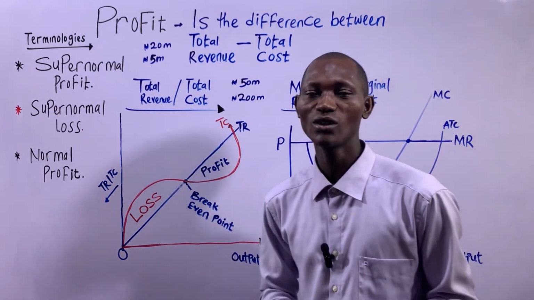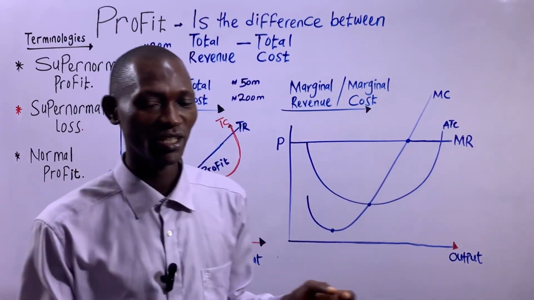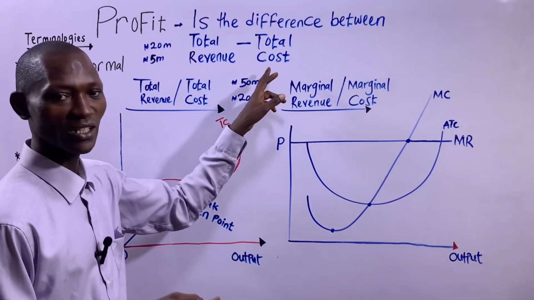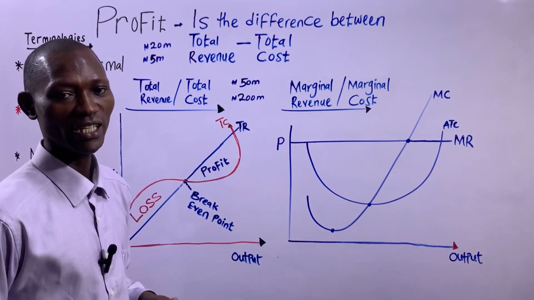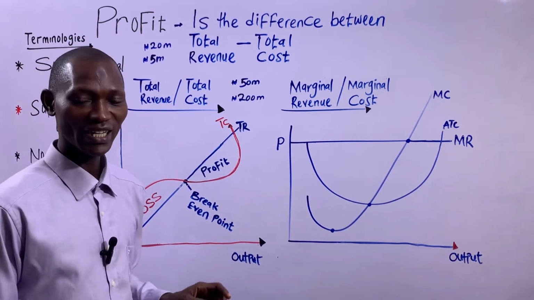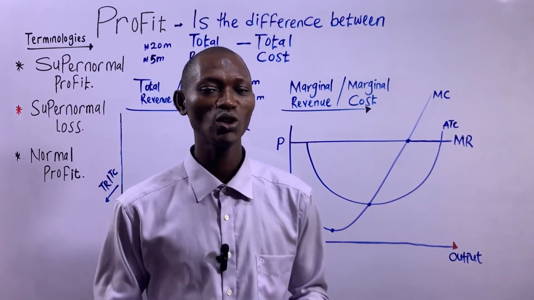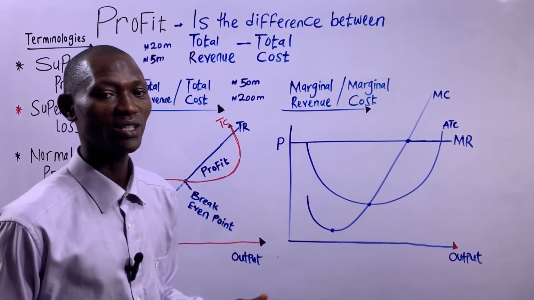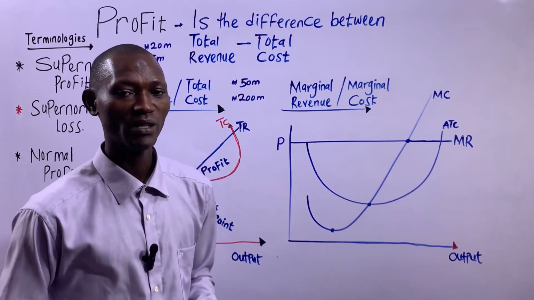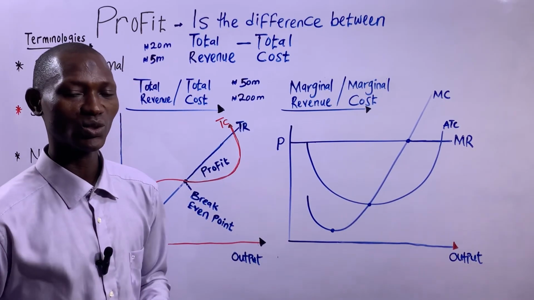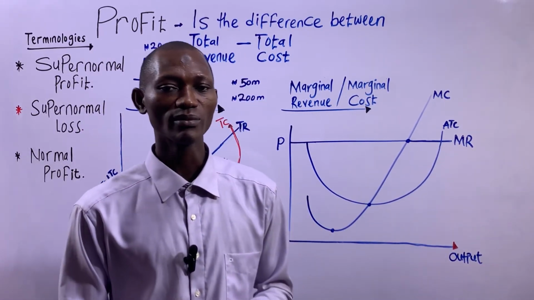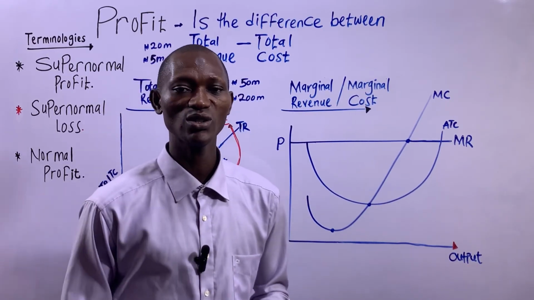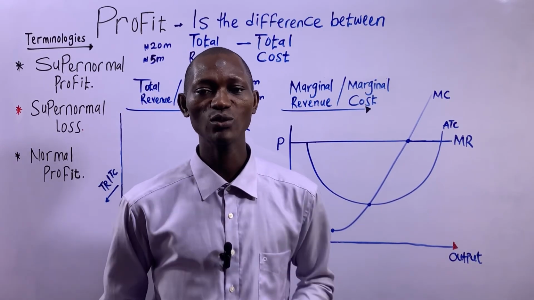But as regards total cost, they are not on the same page. They have different views on what should make up total cost. The accountants view costs as money costs. And money cost to the accountants also means explicit cost. Explicit cost to the accountant simply means those costs you incur on resources that are introduced into the business from outside.